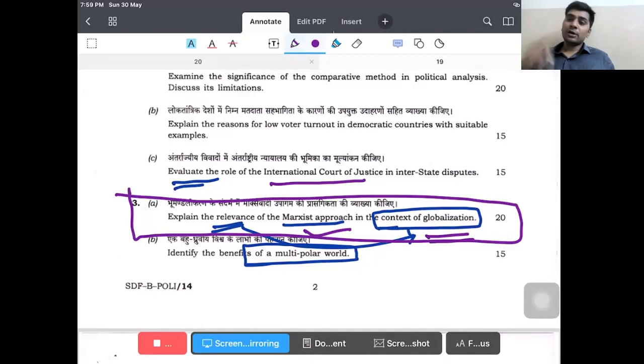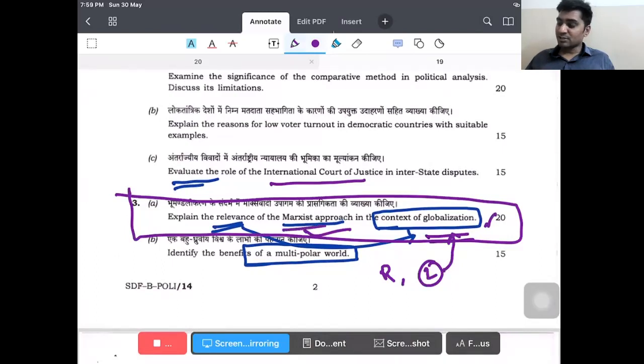And again, you can counter the Marxist approach by saying that realists, and particularly liberals, said that globalization is very helpful for the global south countries, because it is globalization which has played a very crucial role in making the poorer countries get better off.